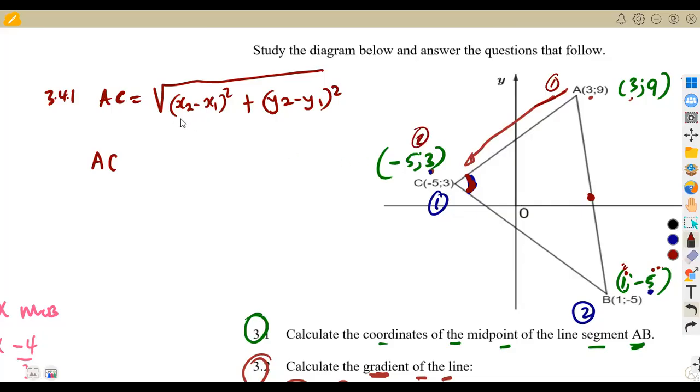So you can subtract the x value. So take note this time it's x to the x. So it's x value, which is minus 5. So it's going to be the square root of the x value here. It's minus 5 minus the x value there, which is 3. All right. You square that plus the y value at the second point. At the second point, the y value is 3 minus the y value at the first point, which is a 9. So even if you interchange, you get the same answers.